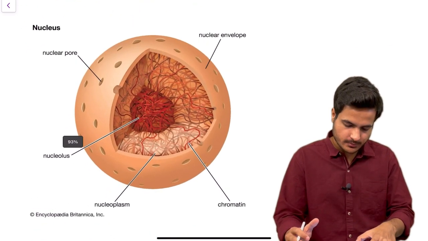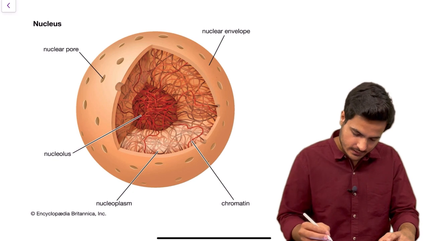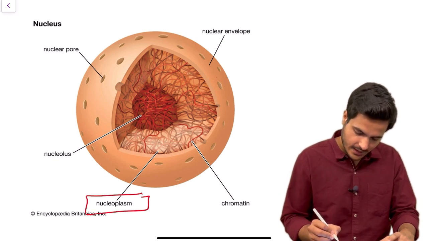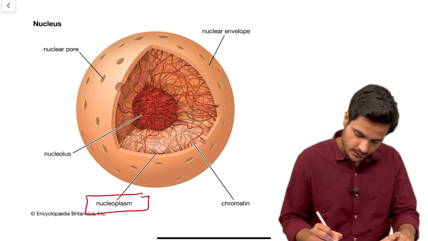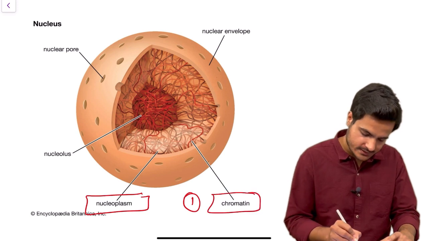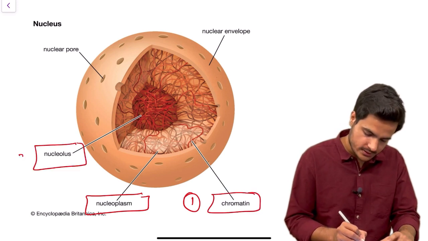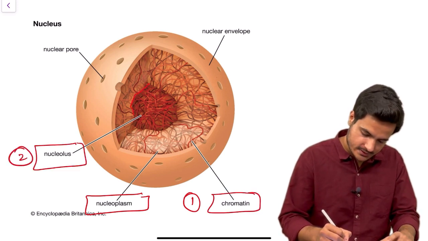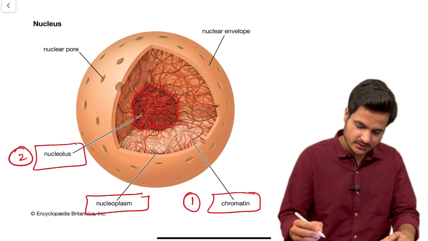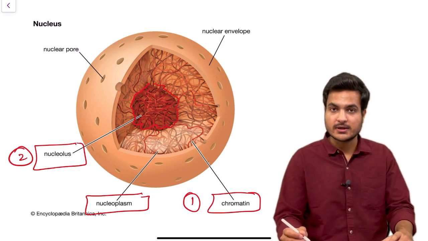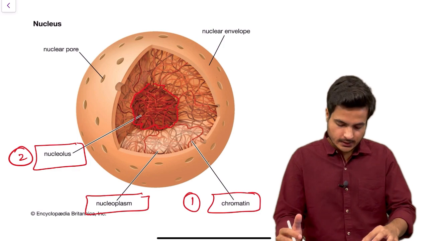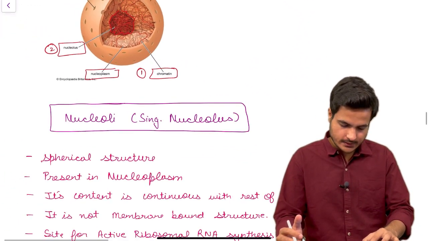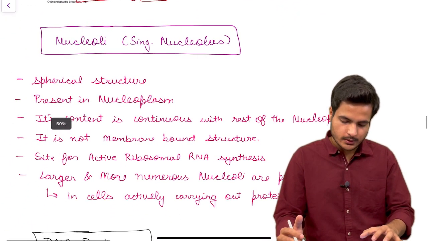Again showing you the same diagram in which you can see that nucleoplasm has 2 important things. One is the chromatin and the second one is nucleolus. Nucleolus, you can easily see this red color structure present in the center of the nucleus, which is called nucleolus. Now let us read about nucleoli.